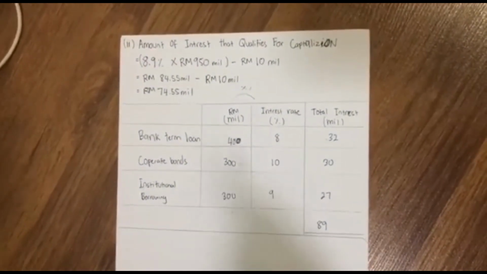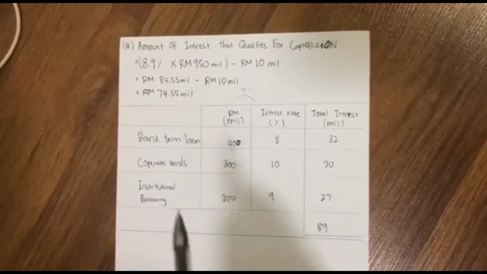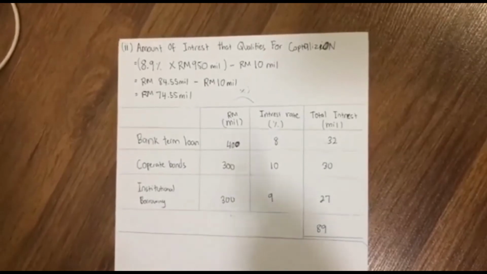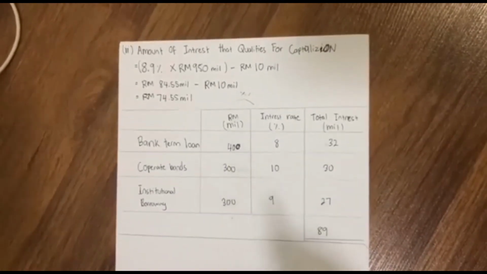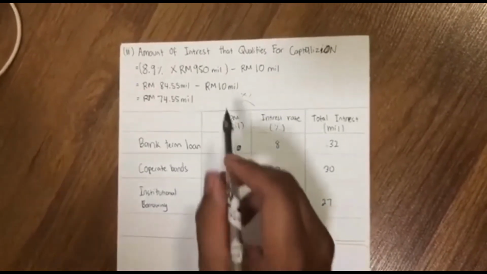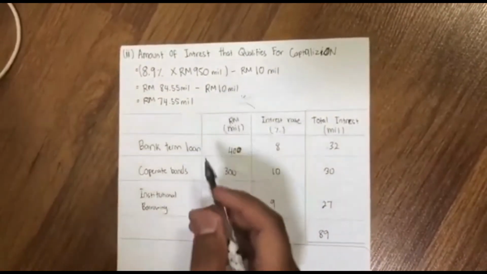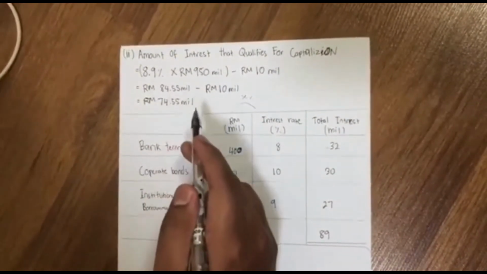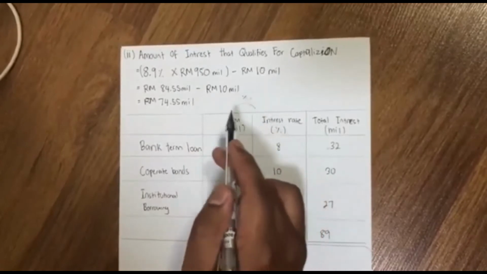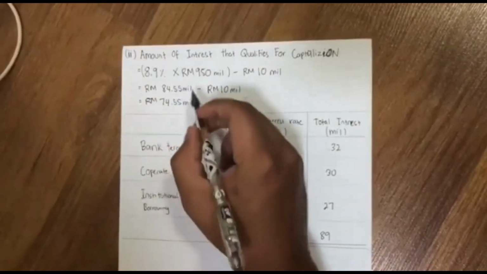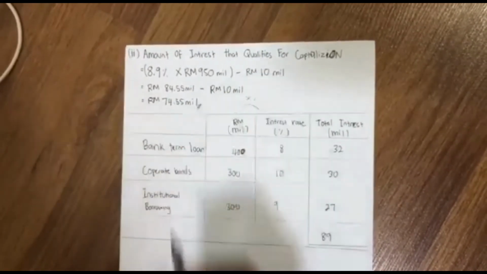Then we have to minus 10 million. Where do we get the 10 million ringgit? It is in the question, which is the investment that earned an income of 10 million ringgit. So when we minus 84.55 million minus 10 million ringgit, we will get 74.55 million.